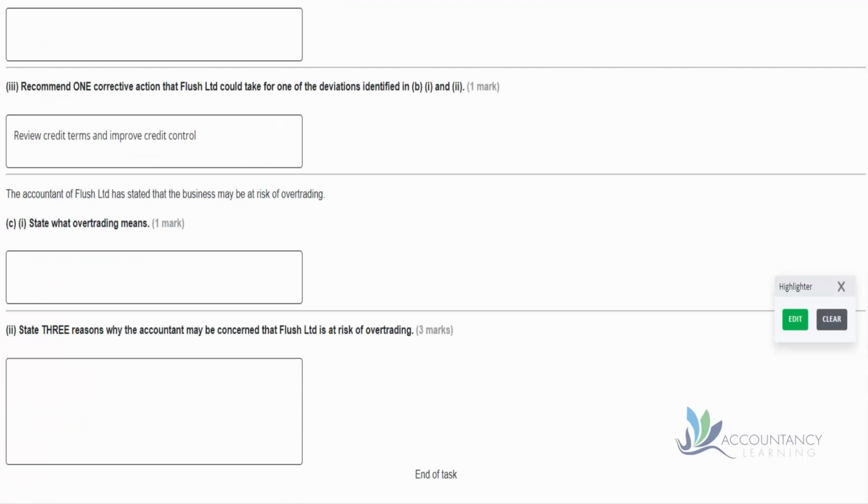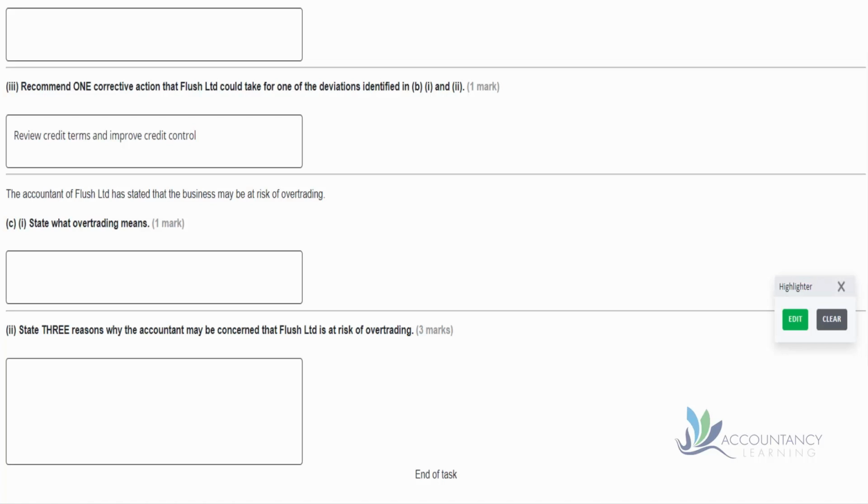Part 3 asks us to recommend one corrective action that Flush could take for these deviations, and the key one is probably reviewing the credit terms. If we've made the sales already, that's great, but we just need people to pay us more quickly. So we need to improve our credit control and start hassling people so they pay us on time. There are other possible answers here as well, and you can look at AAT's suggested solution to see those, but the key one for Flush is probably about credit control.